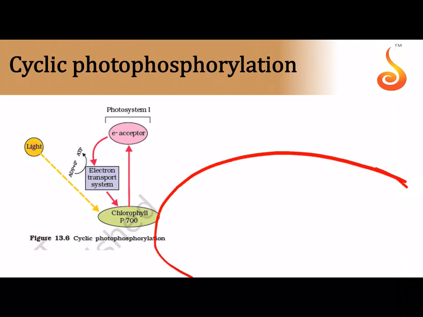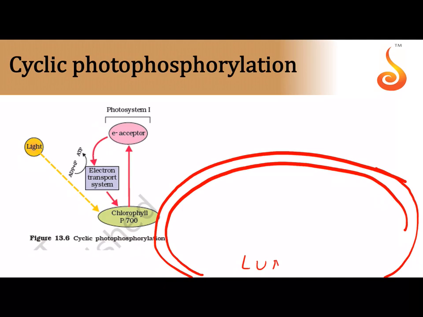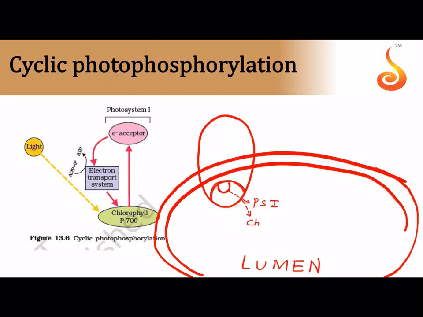Again, if I were to show the thylakoid membrane, I'll not show you the entire one this time. So this is the thylakoid membrane, this is the lumen. It is very simple because here the only photosystem involved is photosystem 1, means it has a light harvesting complex with chlorophyll A 700 as the reaction center. This is the light harvesting complex. So sunlight comes and falls onto the light harvesting complex, and chlorophyll A molecule will now get activated.